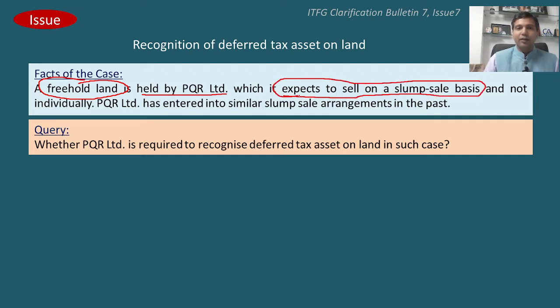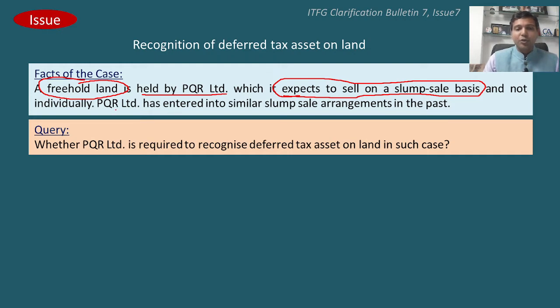So the focus here is that under Ind AS, deferred tax is required to be created if there is a difference between tax base of asset and carrying amount of asset. So with respect to the land, which is a non-depreciable asset, is there a need to create deferred tax?